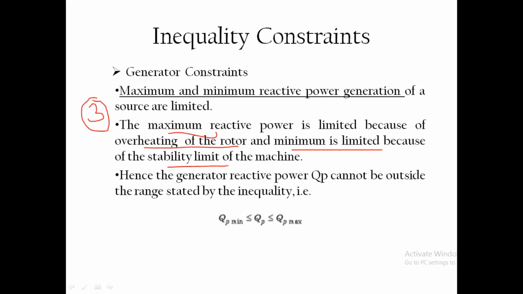In the active power, the maximum is limited due to the thermal considerations, and the minimum is limited due to the instability. Here also the maximum is limited due to the overheating of the rotor, and the minimum is limited due to the stability limit. Hence the generator should be in between this minimum and maximum.